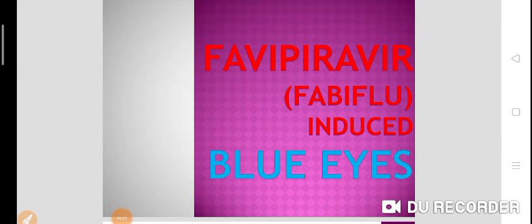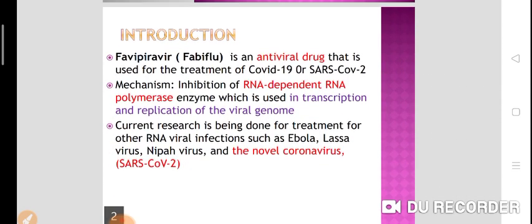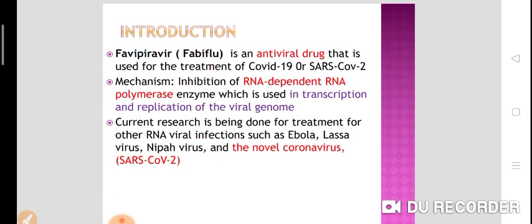Topic for today's discussion is favipiravir induced blue eyes, or we can say favipiravir induced bluish discoloration of the cornea or bluish discoloration of the lens. So for that we should know what is this favipiravir or Fabiflu. Fabiflu is the brand name for the favipiravir. We all know in this pandemic favipiravir is an antiviral drug that is used for the treatment of COVID-19 or